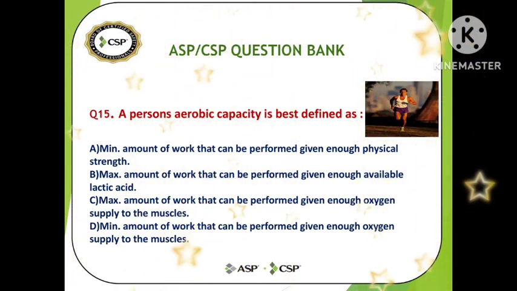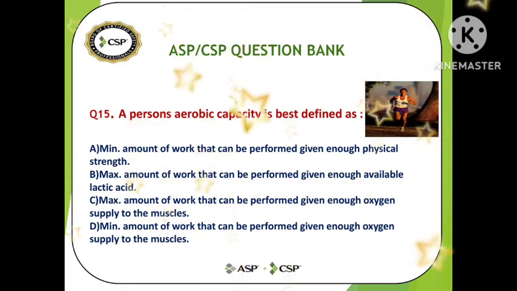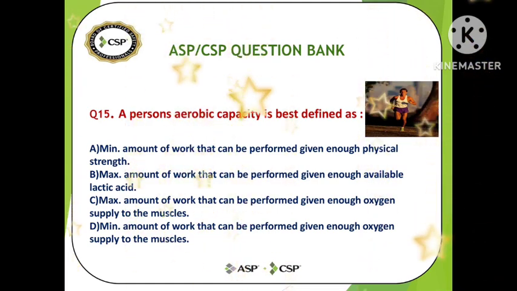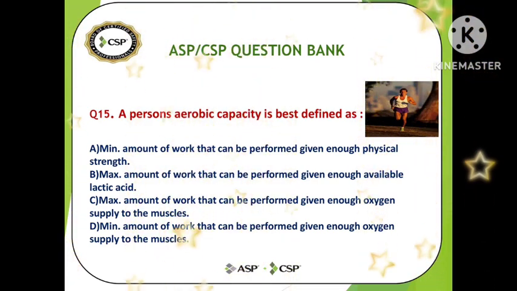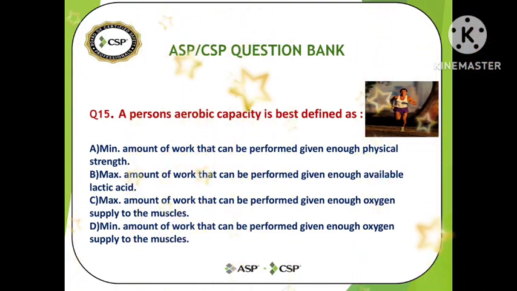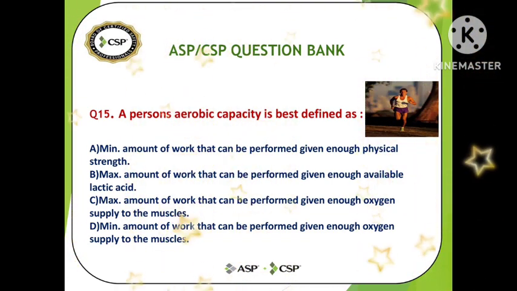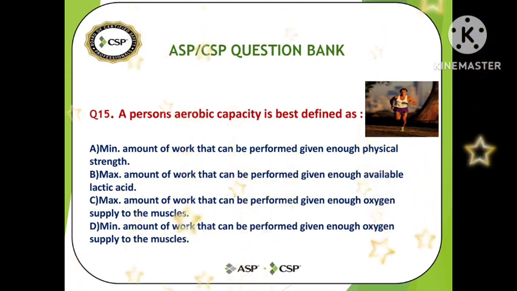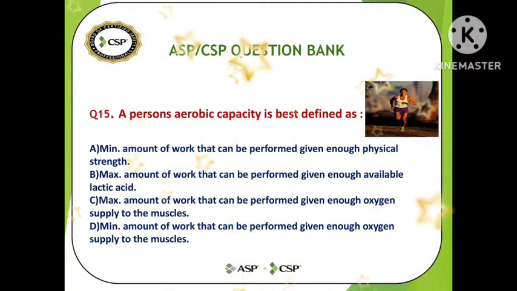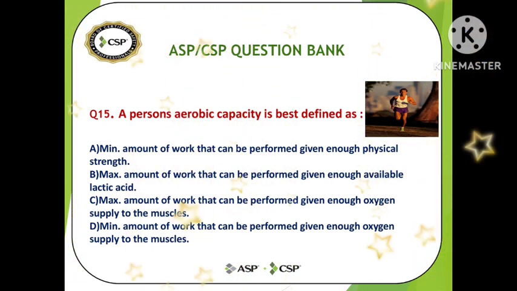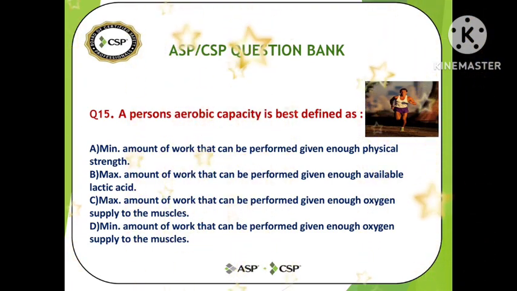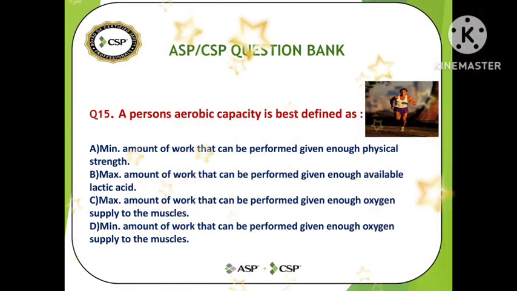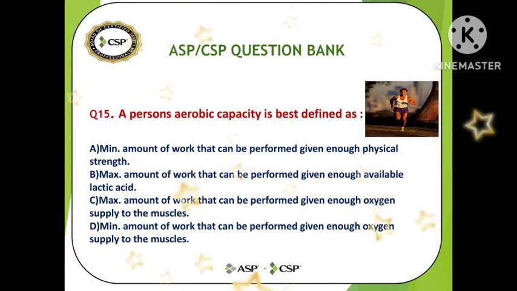Option B is maximum amount of work that can be performed given enough available lactic acid. Option C, maximum amount of work that can be performed given enough oxygen supplied to the muscles. And option D is minimum amount of work that can be performed given enough oxygen supplied to the muscles. So what will be the answer? C and D, it's about minimum and maximum amount given oxygen supply. Option A, given enough physical strength. Option B is given lactic acid. So what will be the right answer for aerobic capacity?